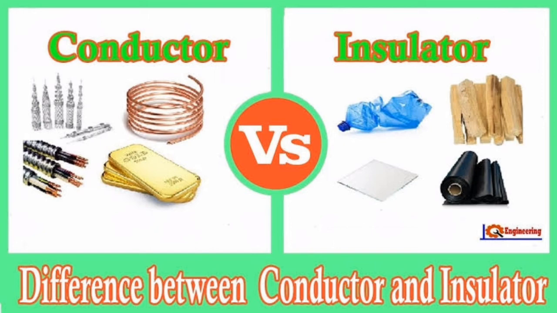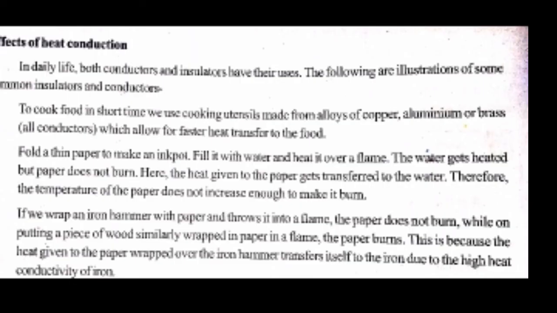The next topic is effects of heat conduction. In our daily life both conductors and insulators are used, and following are some illustrations of common insulators and conductors. To cook food in a short time, we use cooking utensils made from alloys or copper, aluminium or brass, which allow faster heat transfer to the food. This is the first effect of heat conduction.